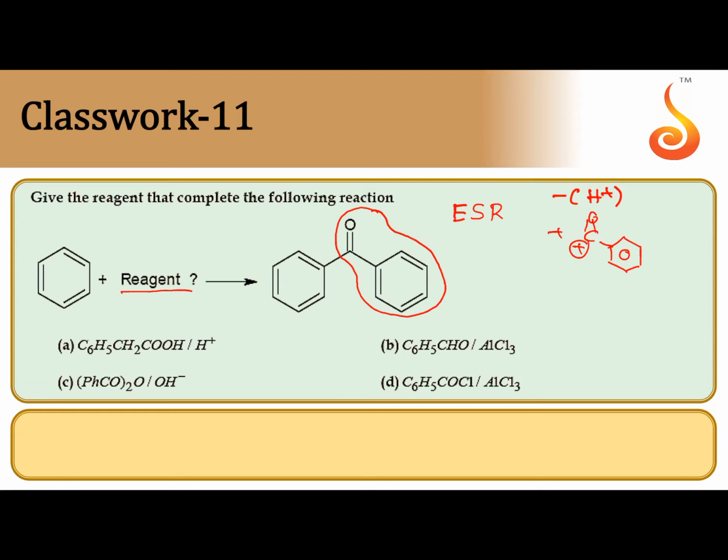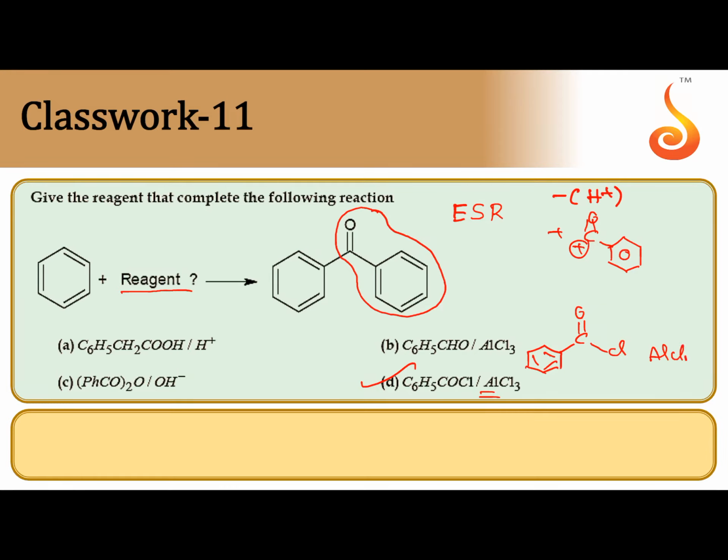So among all these, the carbocation is obtained by the mixture of benzoyl chloride and AlCl3. AlCl3 being a Lewis acid, it takes Cl minus from benzoyl chloride, producing the electrophile.